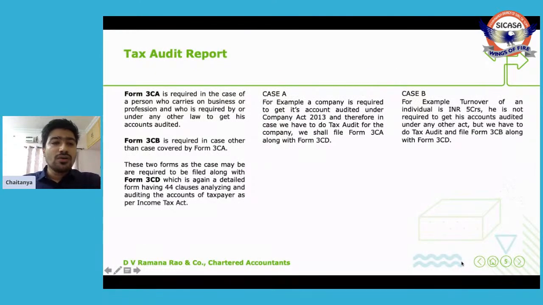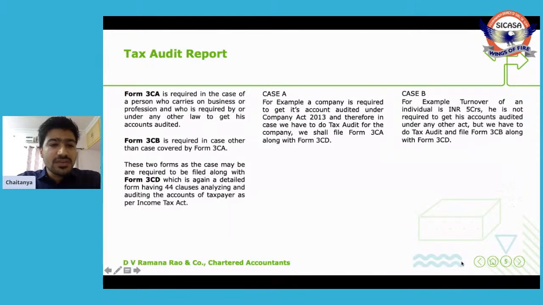So now let's talk about what are all the various forms here. There are broadly three forms: Form 3CA, Form 3CB, and Form 3CD. Form 3CA is required in case of persons who carry on business or profession and who are required by or under any other law to get their accounts audited. So now let's look at case A. For example, you are a company and you are required to get your books of accounts audited under the Companies Act 2013. In that case, you are required to file 3CA.